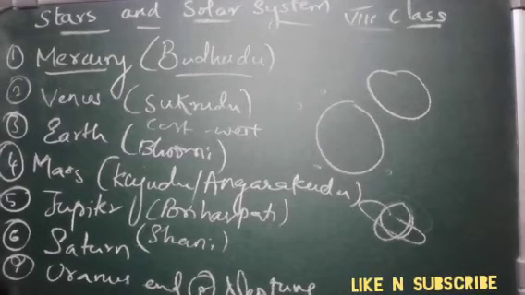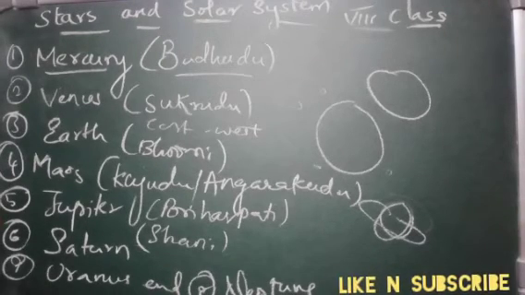And next is Uranus and Neptune. One more was Pluto, which vanished. Now we have only 8. Before we used to have 9 planets. Now we have only 8 planets. Pluto has vanished. Now Uranus and Neptune. These are the outermost planets of the solar system.